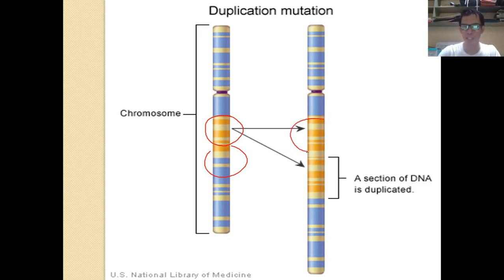So the section of the DNA in this part of the chromosome is also altered. If this is an organism, it might be the physical appearance or the functioning of the cell that will be compromised by this kind of mutation. Thus, this is what they call the duplication mutation.